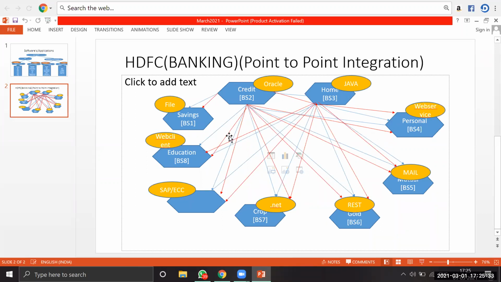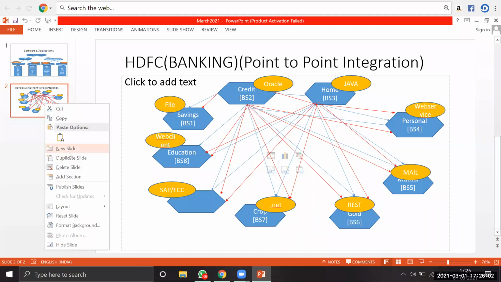So in order to integrate these applications, to exchange data between them, to communicate from one application to another or one system to another, in the olden days people were using point-to-point integration. This is the point-to-point integration we discussed in the last class. If you go for point-to-point integration, what will happen? The connections increase, the mediators also increase. Like that we have multiple disadvantages.